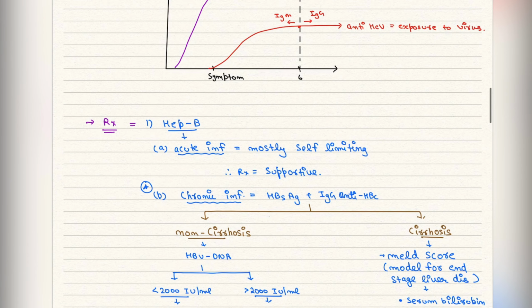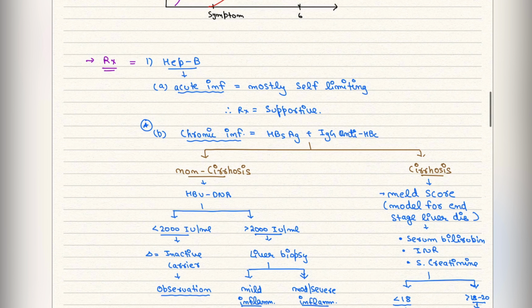We are going to talk about the treatment. Hep B, if it is an acute infection, then it is self-limiting. We will go for the supportive treatment. But if it is a chronic infection, then we are going to treat it. In chronic infection, what we are going to find? HBS antigen and IgG, anti-HBC is found.